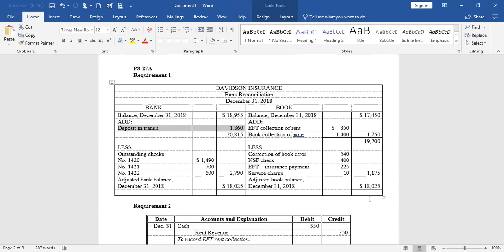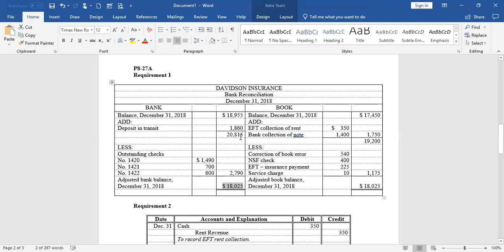Subtract those outstanding checks, and you get an adjusted bank balance of $18,025. What that's saying is if all of the missing items, the $1,860 and these outstanding checks, were on the bank statement, our bank statement balance would have been $18,025. So that is your adjusted bank statement balance.